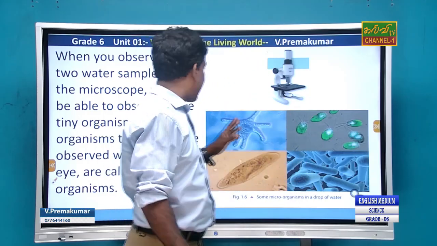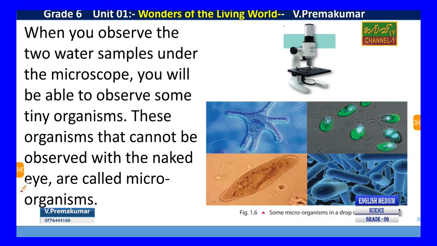Here, see this diagram. When you observe the two water samples under the microscope, you will be able to observe some tiny, smallest organisms. These organisms that can't be observed with the naked eye are called microorganisms.